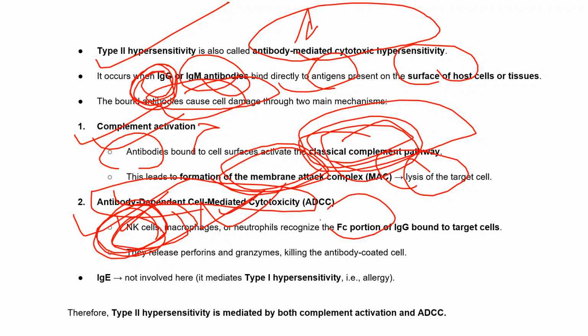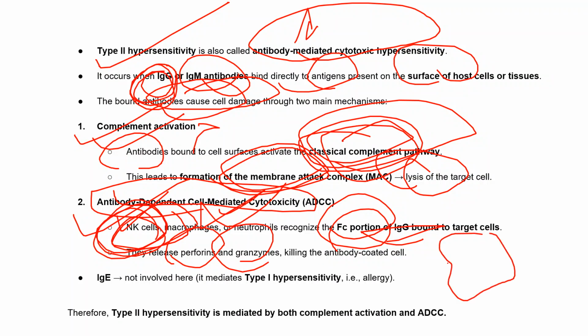They recognize the Fc portion of the IgG bound to the target cells. After that, they release perforins and granzymes, and these kill the antibody-coated cells. Only those cells coated by the antibody will be killed by the NK cells.